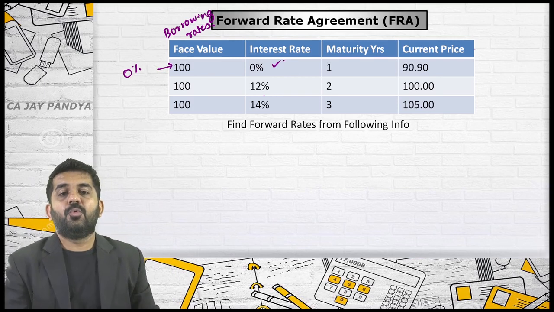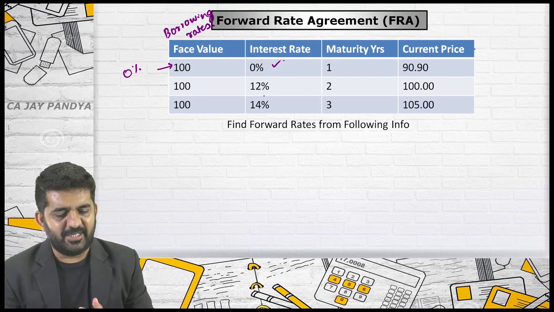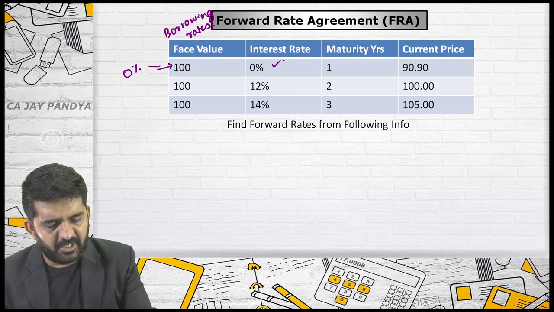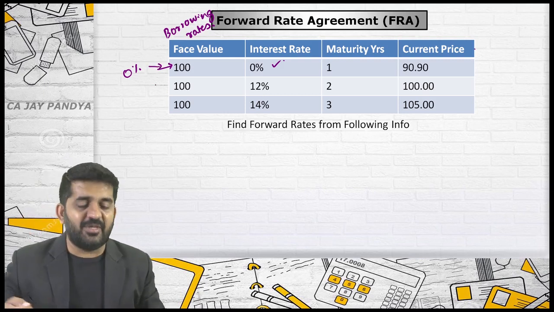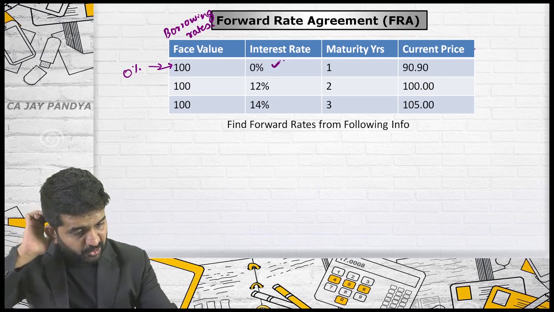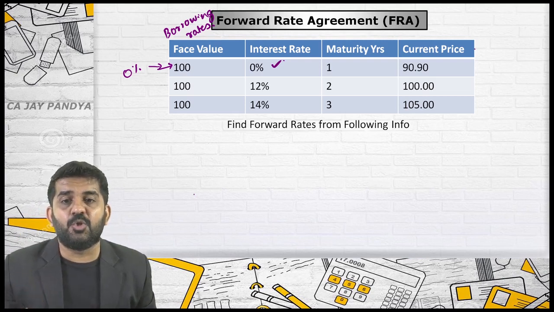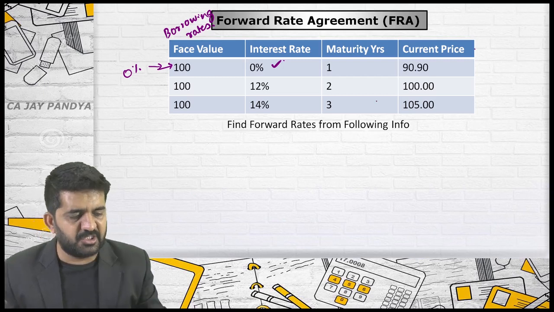That's right. This particular instrument is earning 0%. Yes or no? Those are also included in zero coupon bonds. But the interest rate which you are getting by investing in this security is 0%. Yes or no? The yield, the return you are getting from this investment is 0%.